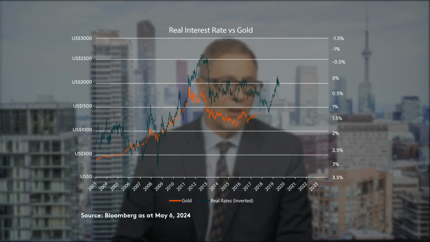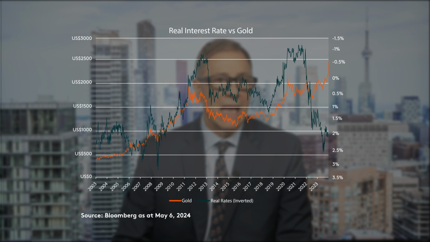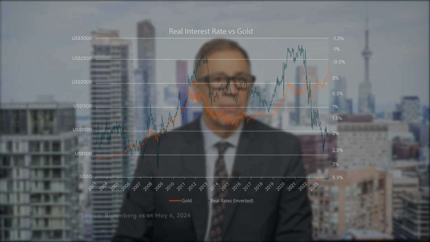The strength of the US dollar tends to affect the price of gold, as they have an inverse relationship. A weak US dollar tends to support a higher gold price. A strong US dollar tends to support a weaker gold price. However, gold is priced in US dollars. When the US dollar weakens in value relative to world currencies, gold becomes relatively cheaper. When the US dollar strengthens in value, gold becomes relatively more expensive.